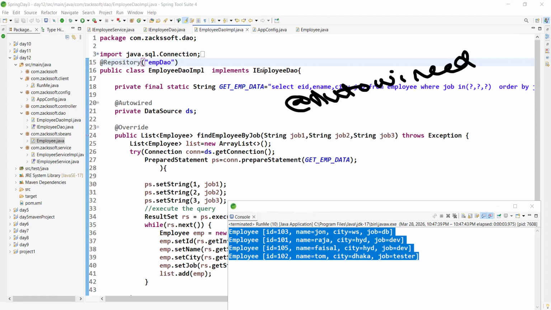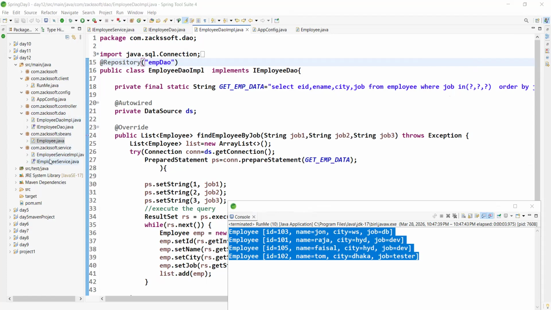Spring container, please check whether this object is available or not. Like private IEmployeeDAO, with any name, right? Consider I want to use it inside this service class.